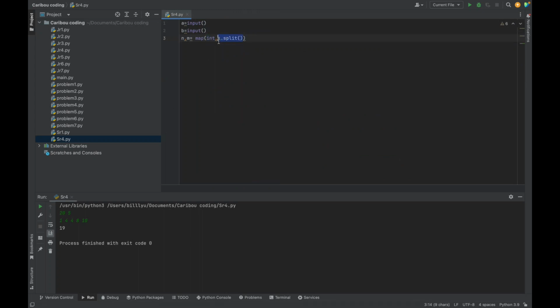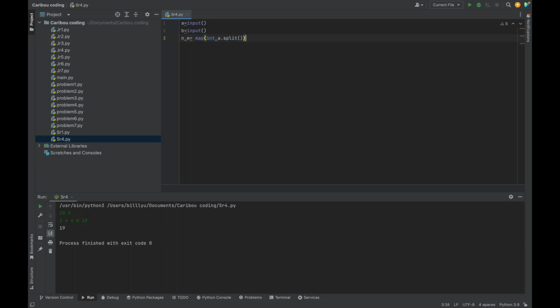So it will change every unit in A into an integer. And then it will separate the 2 parts of A, the one before space and the one after space. So the integer version of the first part of A will become N, and the integer version of the second part of A will become M.